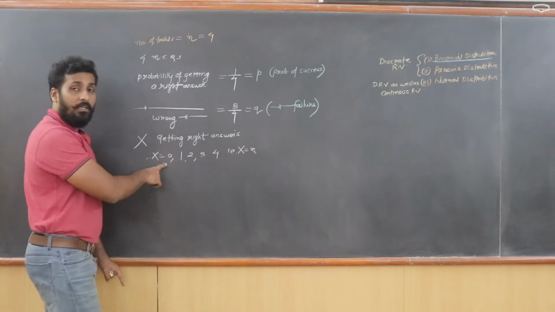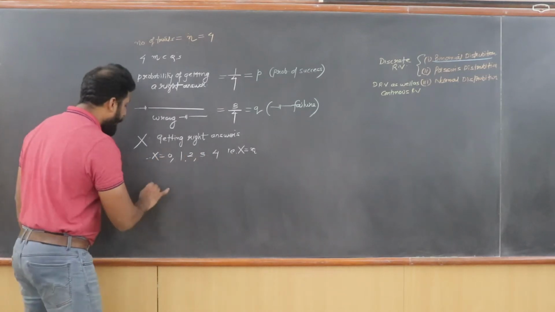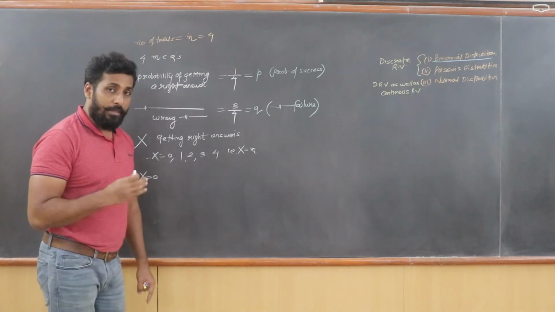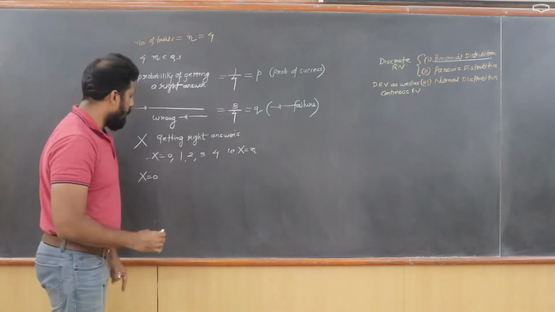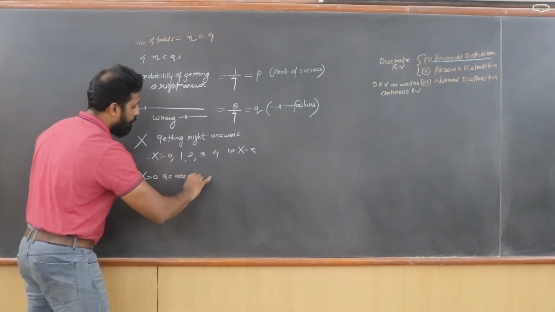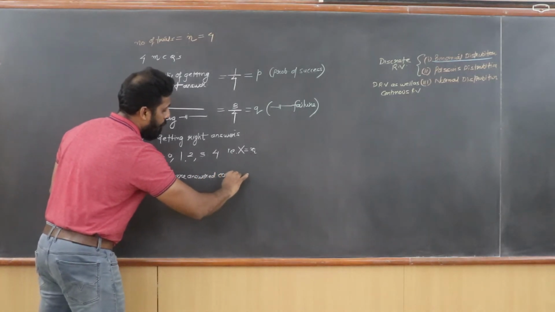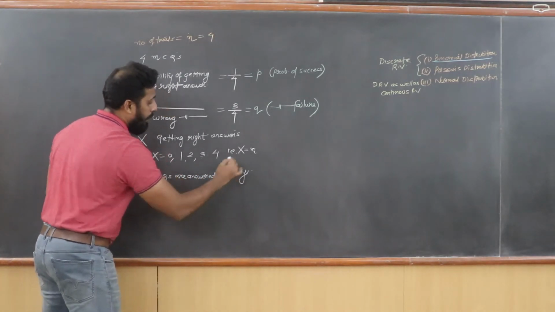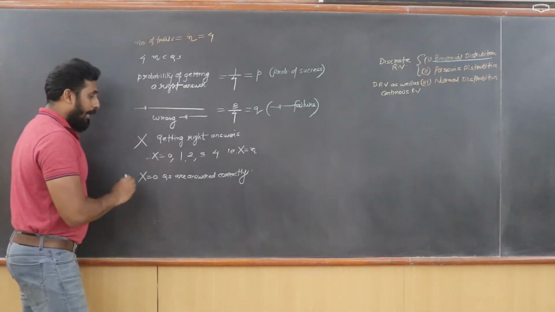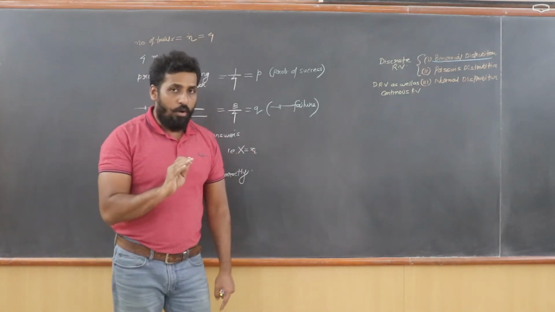So 0 questions answered correctly, 1 question answered correctly, 2 questions, 3 questions, 4 questions. Now when x becomes equal to 0, try and understand. When x is 0, that means you have answered 0 questions correctly. So if 0 questions are answered correctly, that means when you answer the first question, it came wrong.